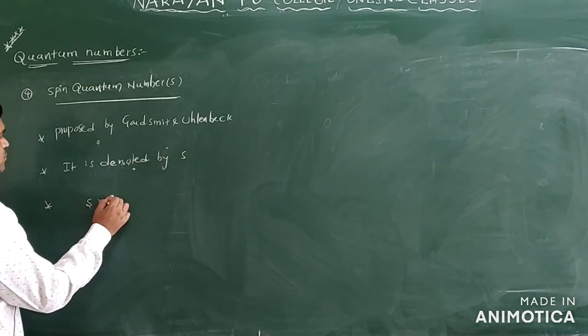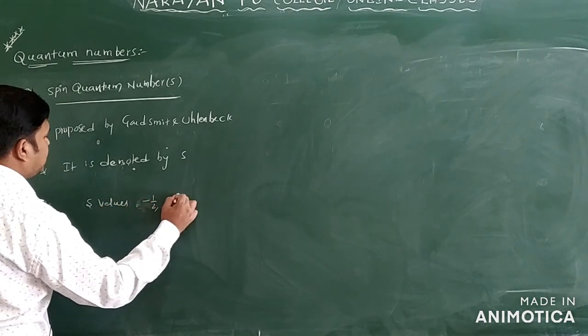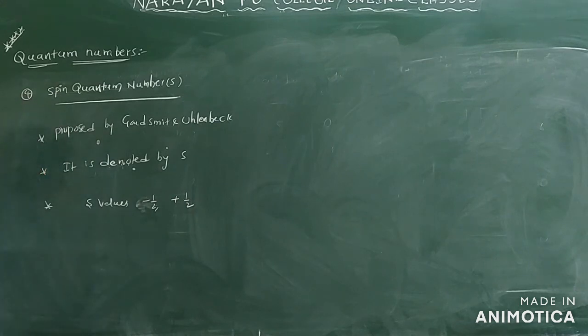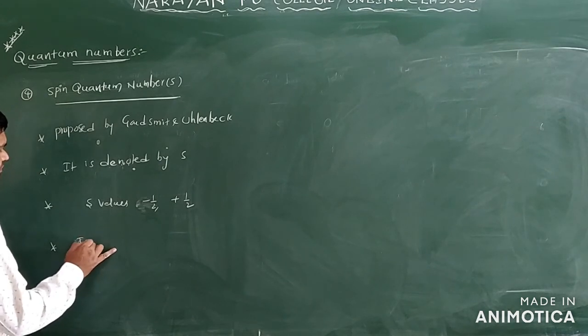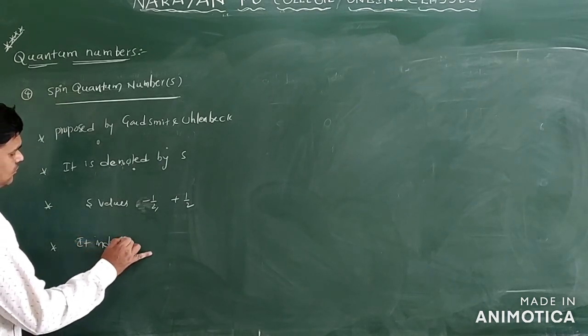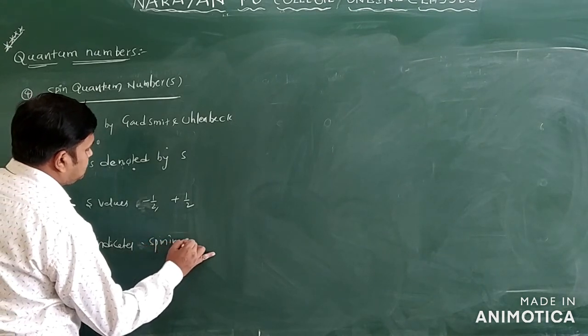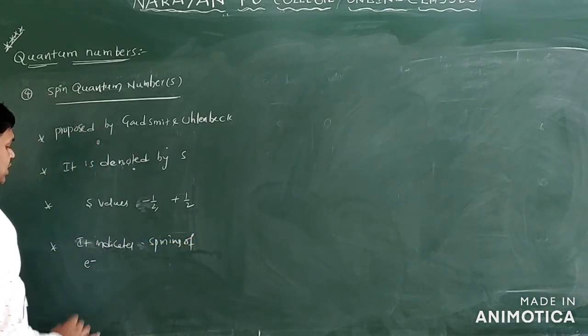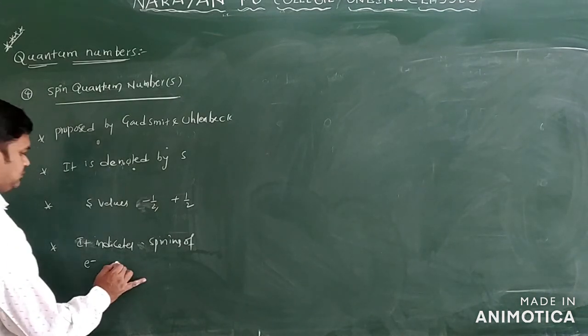The S values we have are minus 1 by 2 and plus 1 by 2 only. What is the use of this? It indicates the spinning of an electron around the nucleus only.